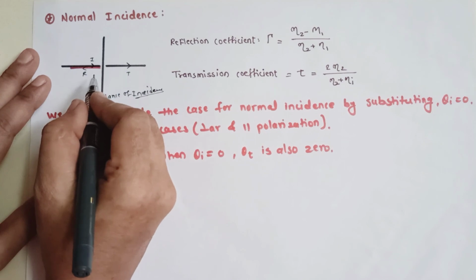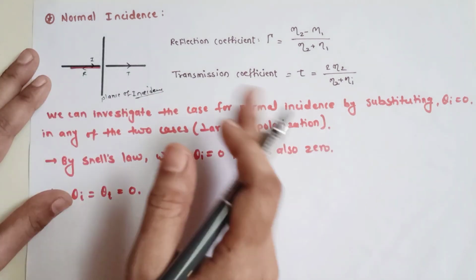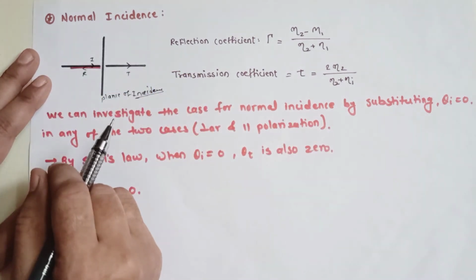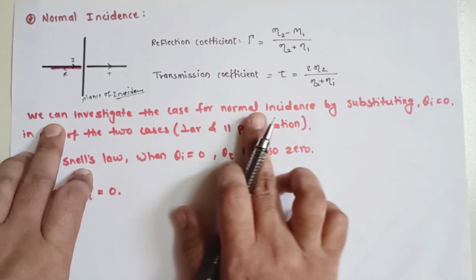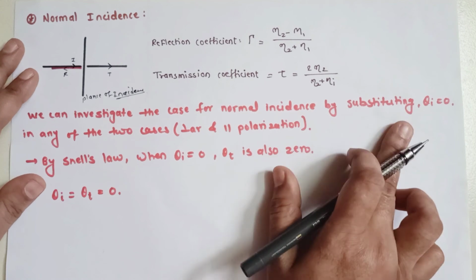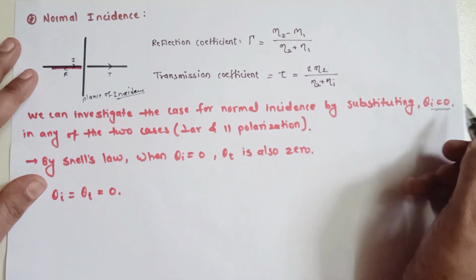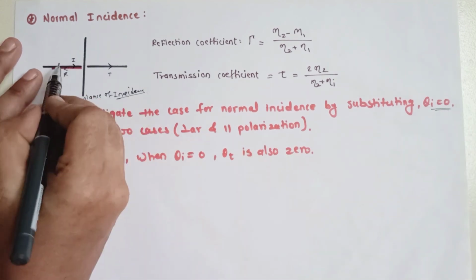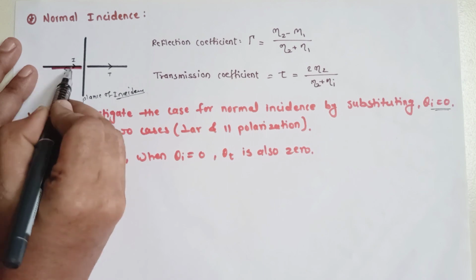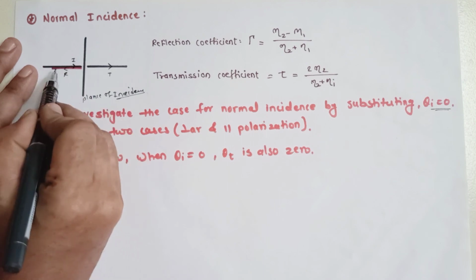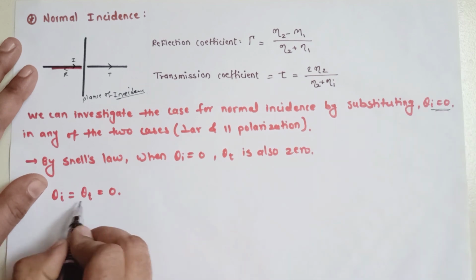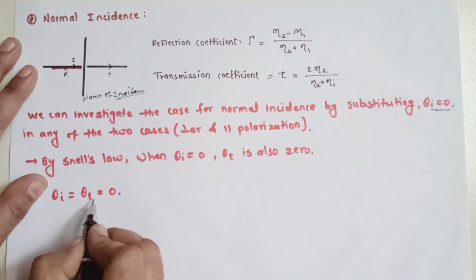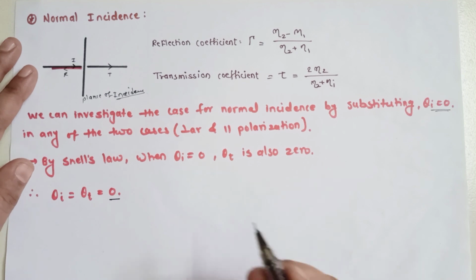So here there is no angle of incidence present, right? Now we can investigate the case of normal incidence by substituting theta I equal to 0. Theta I equal to 0 means the reflection will be in the same direction as the incident wave. And theta I equal to 0 means the transmission angle theta t will also be 0.